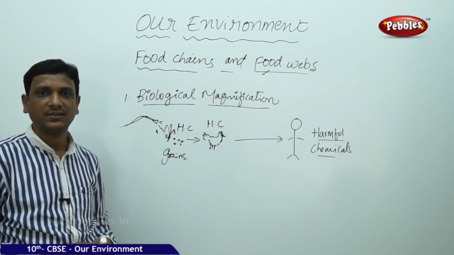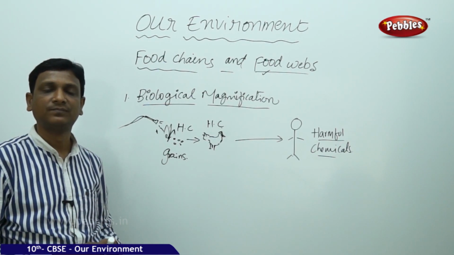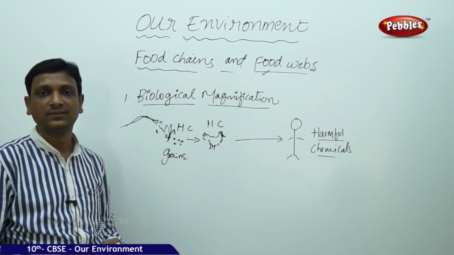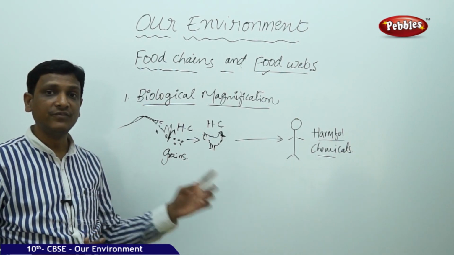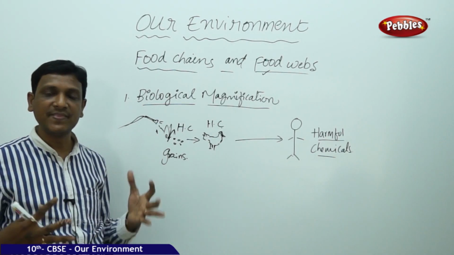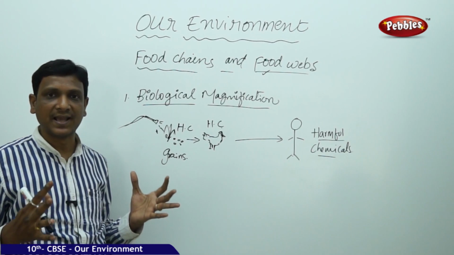Pesticides. Many of the fruits we don't cut the peel. Guava, we don't remove the peel. Gourds, we cut and we cook with the peels. That means we are consuming the harmful chemicals which get accumulated in our bodies, in various parts like kidneys and liver. When they are accumulated in large number, they cause very dangerous health conditions.